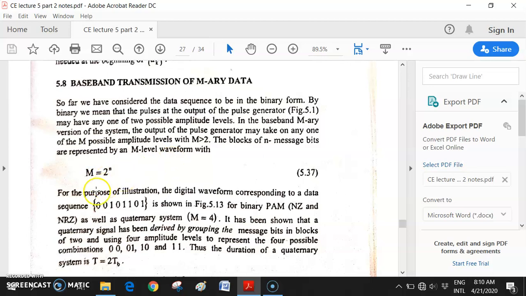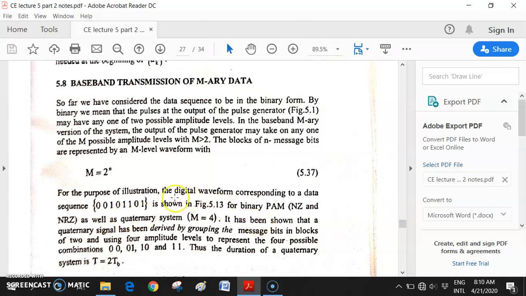Is it clear? For the purpose of illustration, consider the digital waveform corresponding to a data sequence. Suppose your data sequence to be transmitted is 00101101. With the help of binary pulse amplitude modulation, you want to transmit this data.